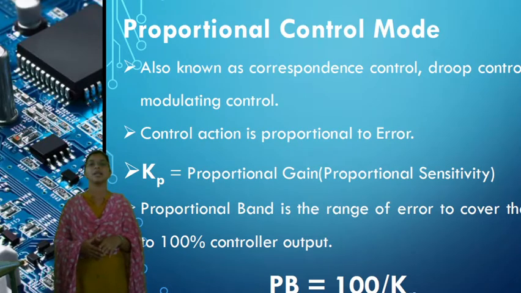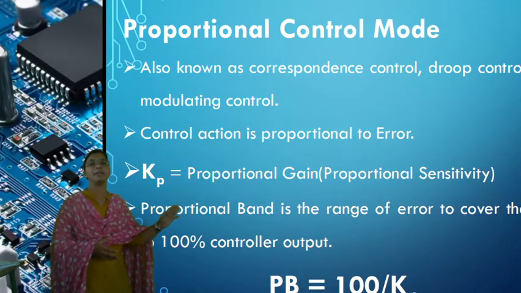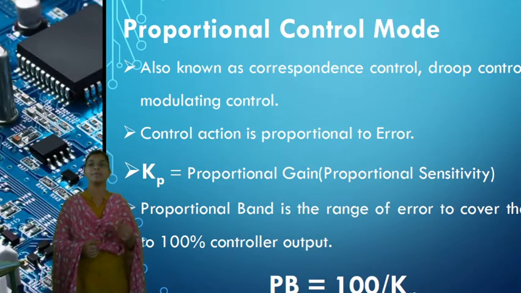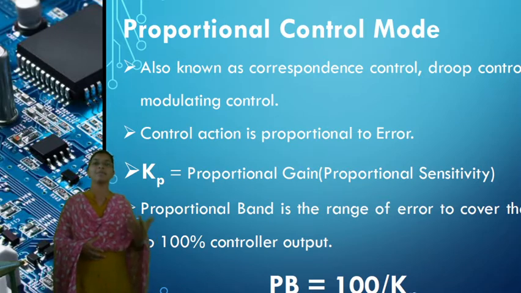Then the equation becomes P equals Kp Ep plus P naught, where Kp is the proportionality constant, Ep is the error applied, and P naught is the residual value stored by the controller from the previous case, the value it starts with.